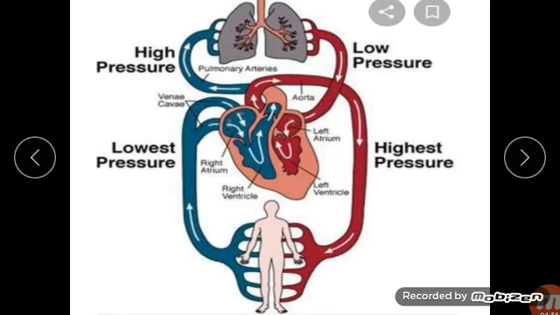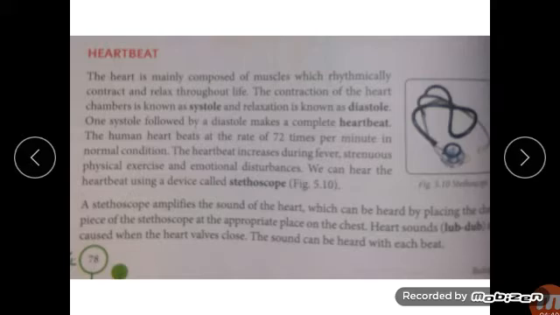Now next we are going to study our heartbeat. The heart is mainly composed of muscles which rhythmically contract and relax throughout life. So you know children, the heart is mainly composed of muscles which rhythmically contract and relax.